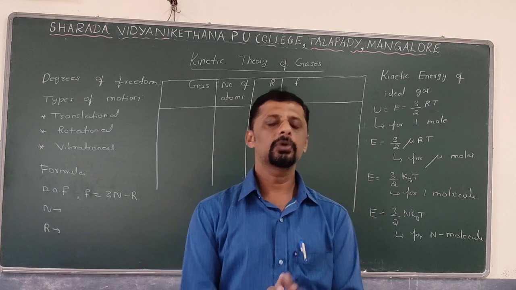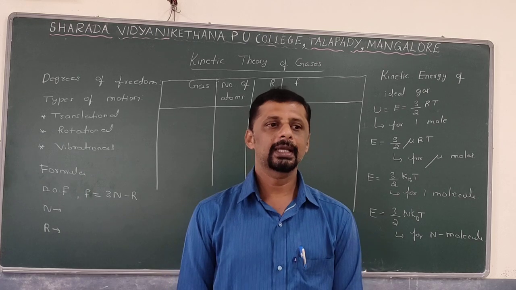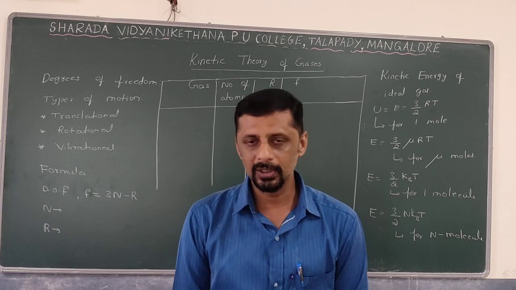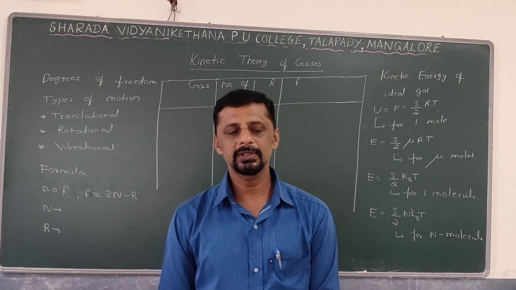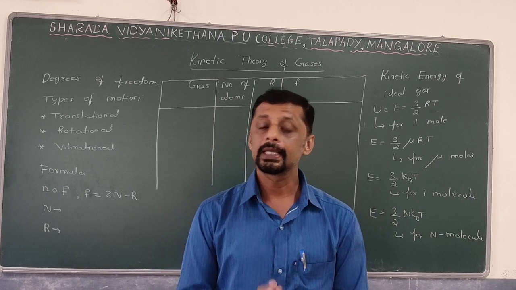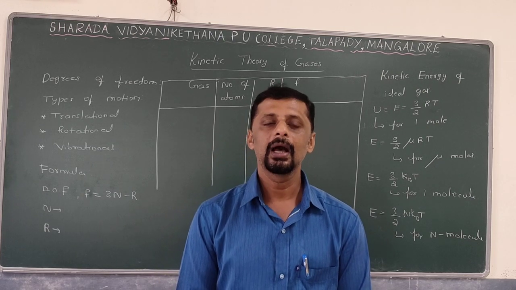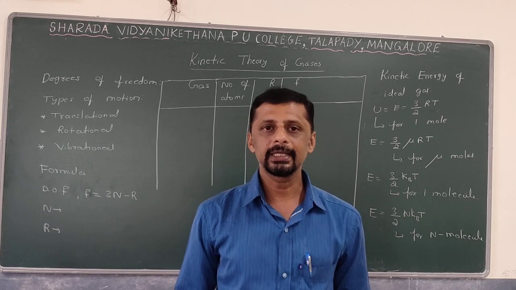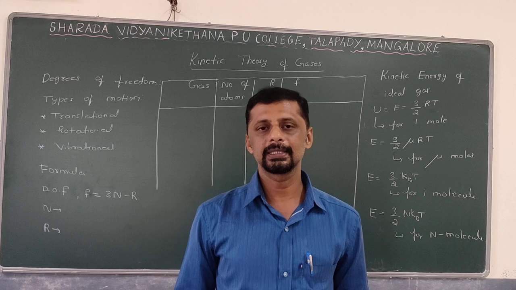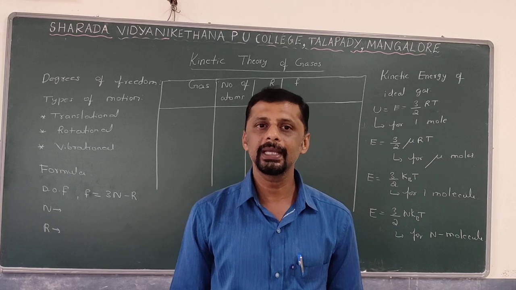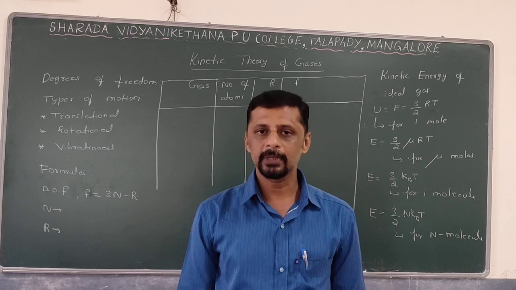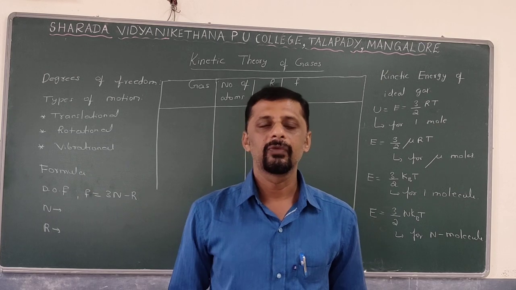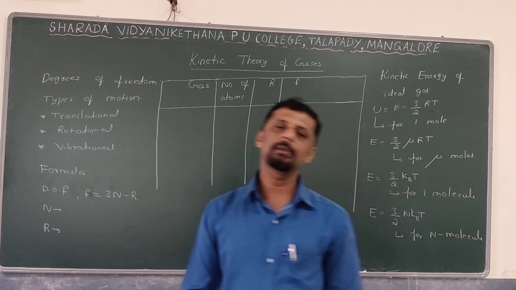So if you take some amount of gas in a vessel, the gas molecules, because of the continuous collisions with the neighboring gas molecules and also with the walls of the container, exert pressure on any surface which is in contact with it. Hence the pressure exerted by the gas molecules, for an ideal gas, is given by P = 1/3 (M/V) v_rms², where M/V is nothing but density.